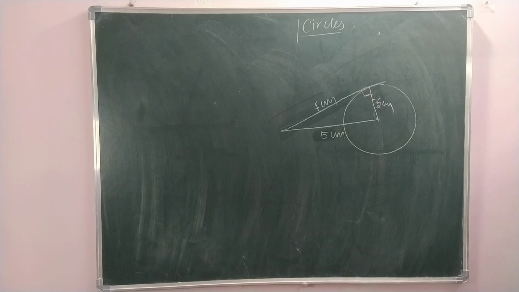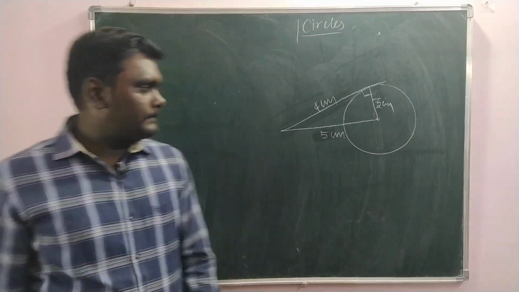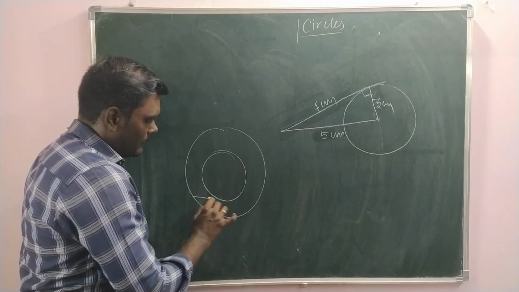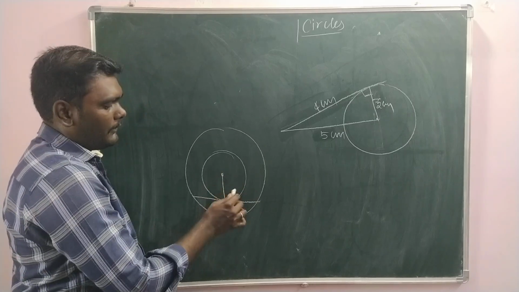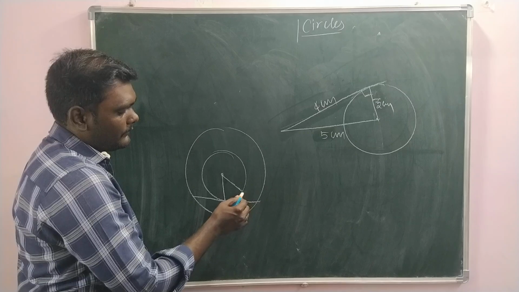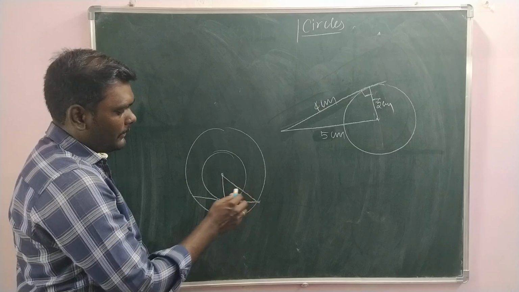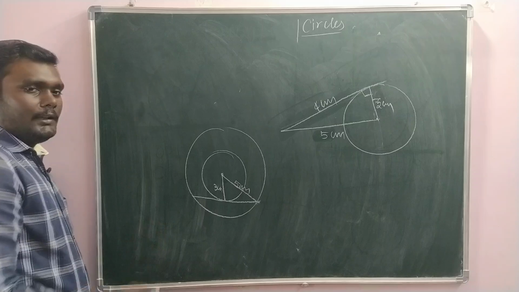Next, 7th question. Two concentric circles of radius 5 cm and 3 cm. Find the length of the chord of the larger circle which touches the smaller circle. We have seen this concentric situation previously. Larger circle, smaller circle. This line touches this. This is the center of both circles. The radius of the smaller circle is 3 cm, and the radius of the larger circle is 5 cm. Then this chord length we have to find.